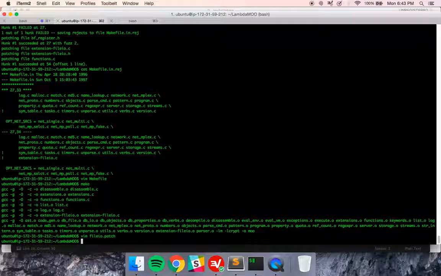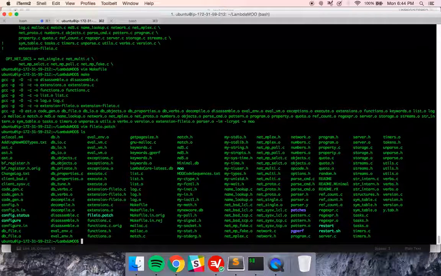And if we were to want to upgrade to the other one, it would be difficult now because we've already patched it once. So we've changed the source code so the diff isn't going to be exactly the same. So we would actually have to manually do the diff or manually do the patch ourselves.